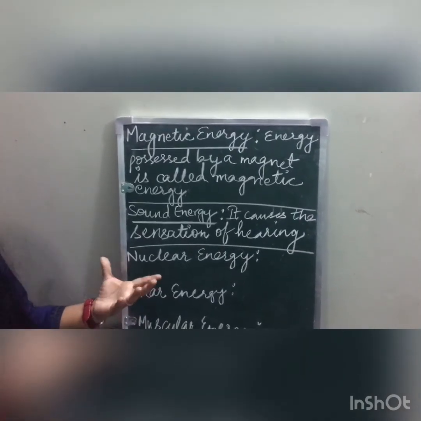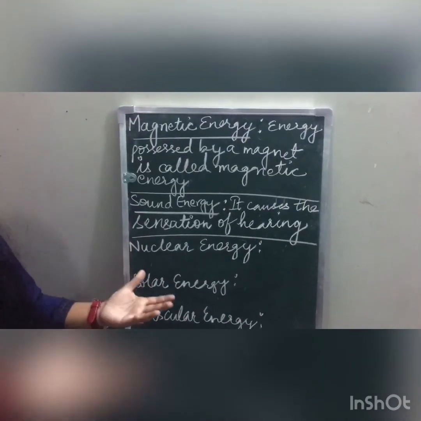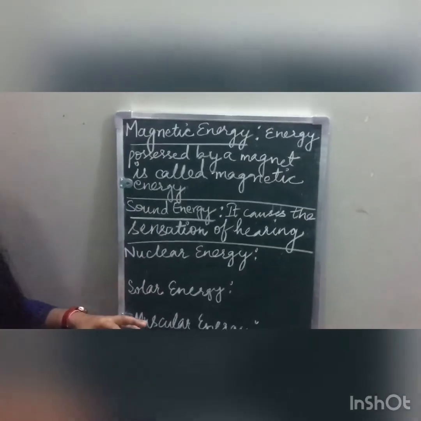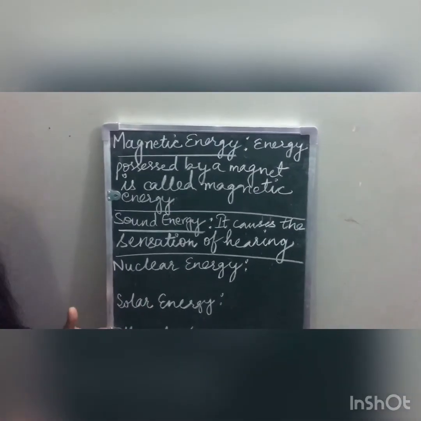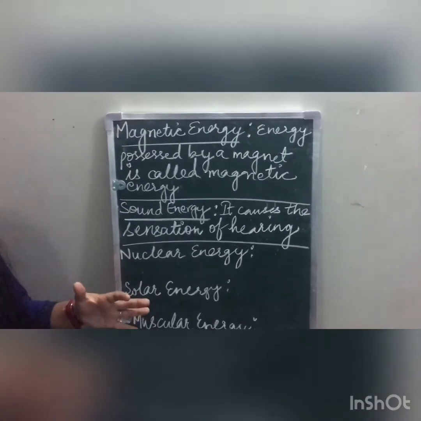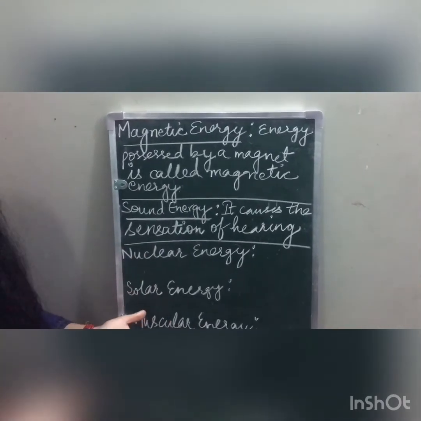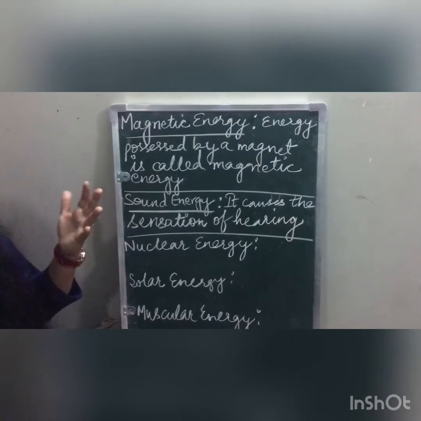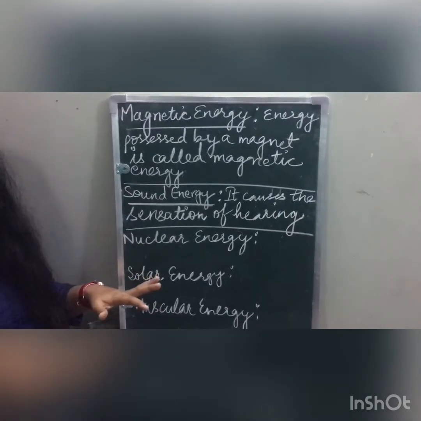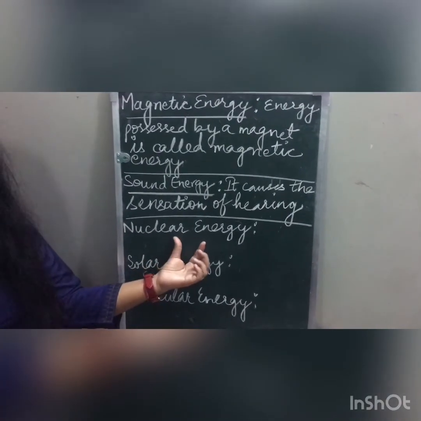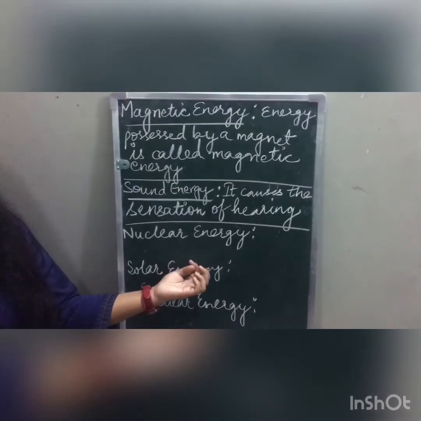Now in an atomic power plant, what happens when we split the nucleus of a heavy element like uranium into two pieces? A large amount of energy is produced. We are talking about the nucleus where protons and neutrons reside.